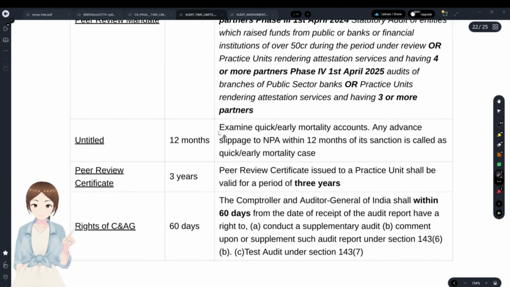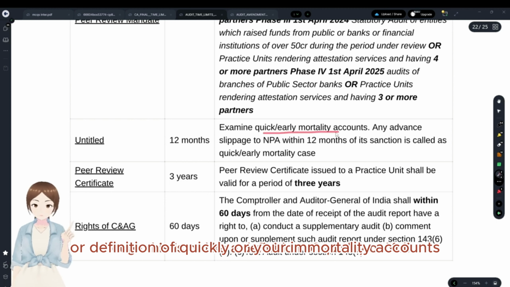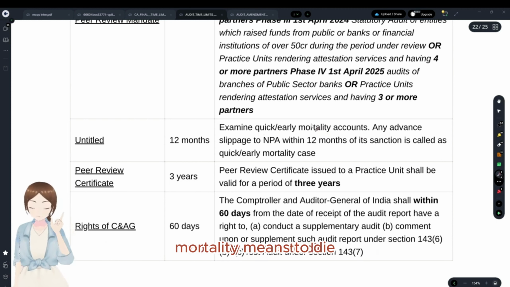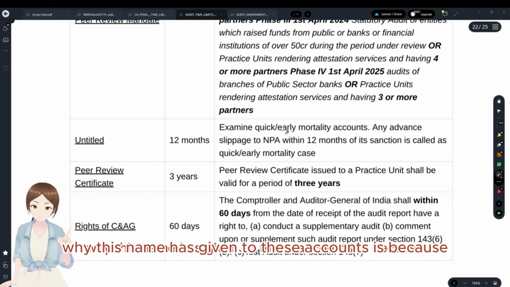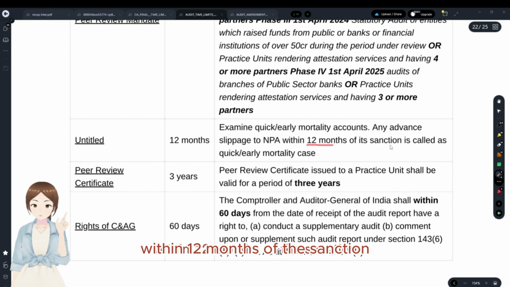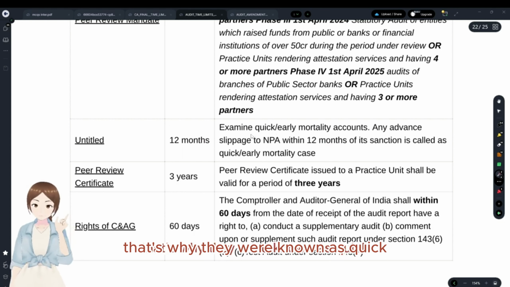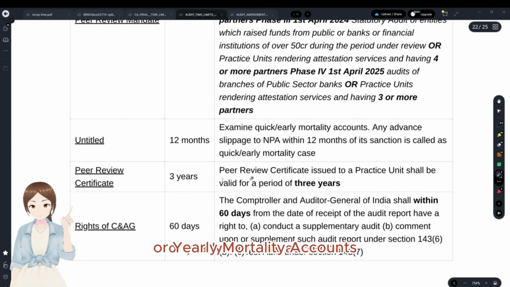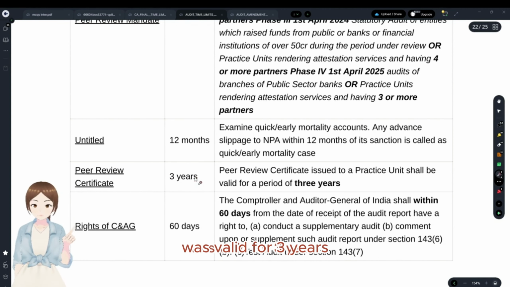And quickly examine this: a quick definition of quick or yearly mortality accounts. Mortality means to die, that is death. Why this name has been given to these accounts is because within 12 months of the sanction, they have gone into NPA. That's why they were known as quick or yearly mortality accounts. And the peer review certificate that we have seen here was valid for 3 years.